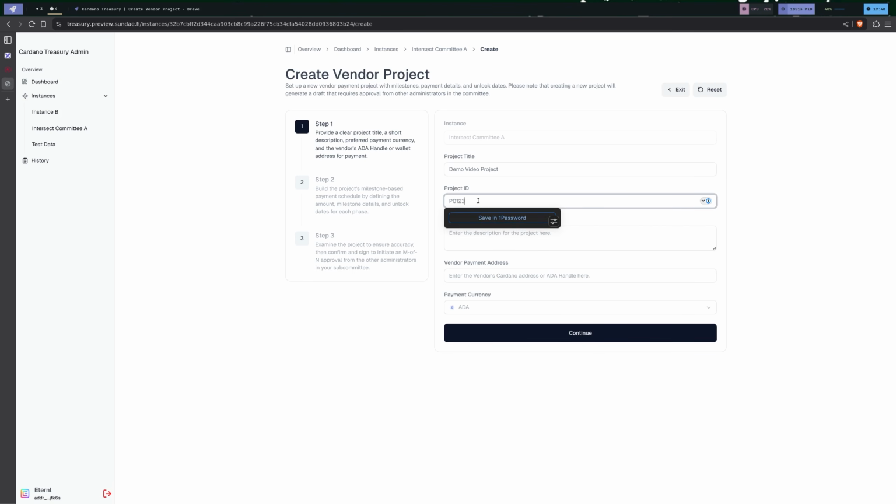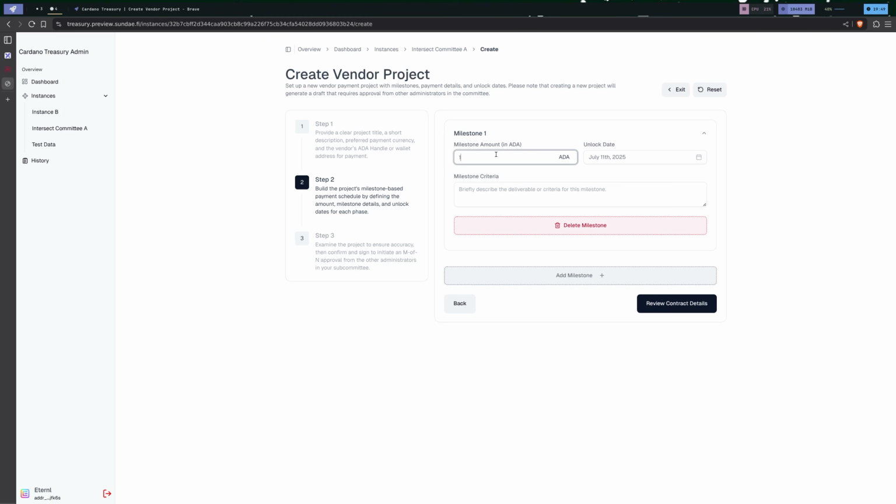So PO123. I can enter in a description. So this project was created while recording a demo video. We're working with Intersect to refine what this list of metadata is, and the standard has been designed in a way that can be evolved over time. So now for the vendor address, I'm just going to go ahead and put this same wallet address. And if there were other currencies or other funds managed by this instance, for example, maybe we converted some of the ADA to stablecoin, you could select that from the dropdown here.